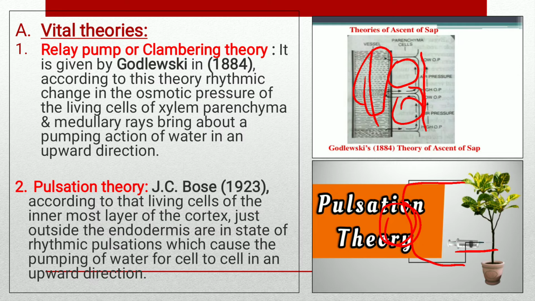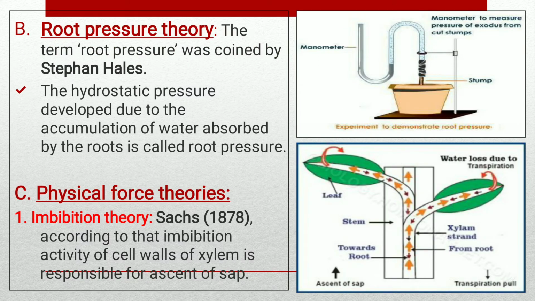A serious objection to the vital theory was put forward by Strasburger in the year 1893, who demonstrated that the ascent of sap continues even in a stem in which living cells have been killed by the uptake of poisons like picric acid. Molisch in the year 1928 supported the Bose theory, but Dixon, Scholl and McDougall rejected this theory. Both these theories are rejected.